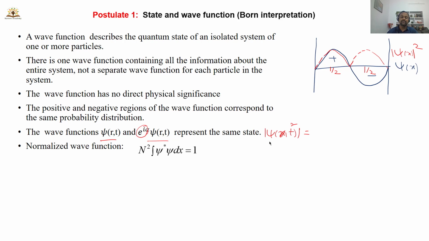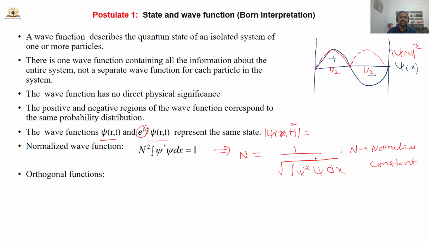A wave function is said to be normalized if it satisfies the condition N squared integral psi star psi dx is equal to 1. From this you can calculate the normalization constant N is equal to 1 by square root of integral psi star psi dx. This is the expression for the normalizing constant N.